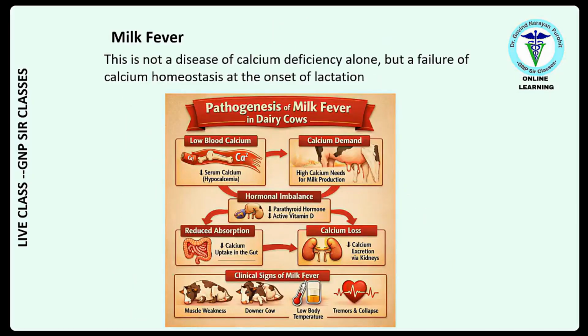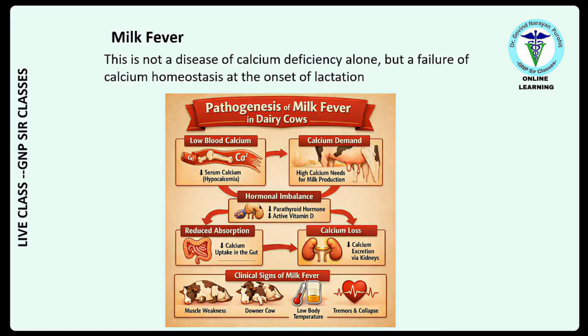Now we move on to the next green concept, that is milk fever. This is not a disease of calcium deficiency alone, but a failure of calcium homeostasis at the onset of lactation. What happens? Because at lactation, there is drainage of calcium into the formation of milk, resulting into lower serum calcium and high calcium needs.